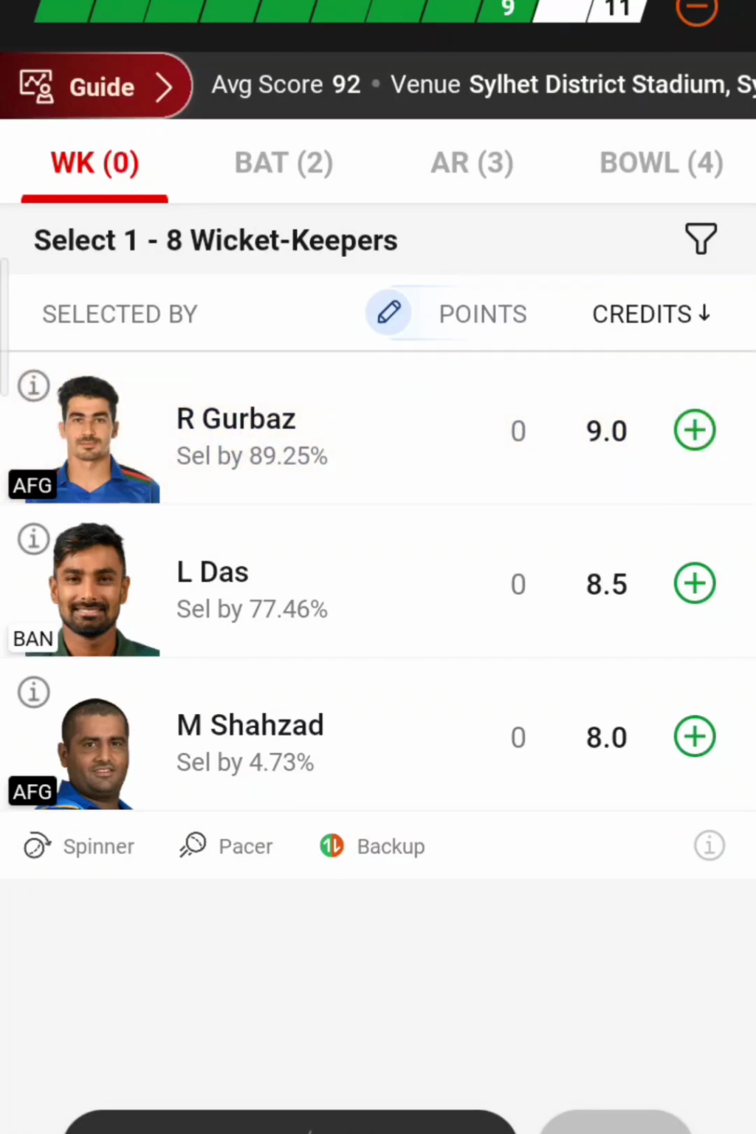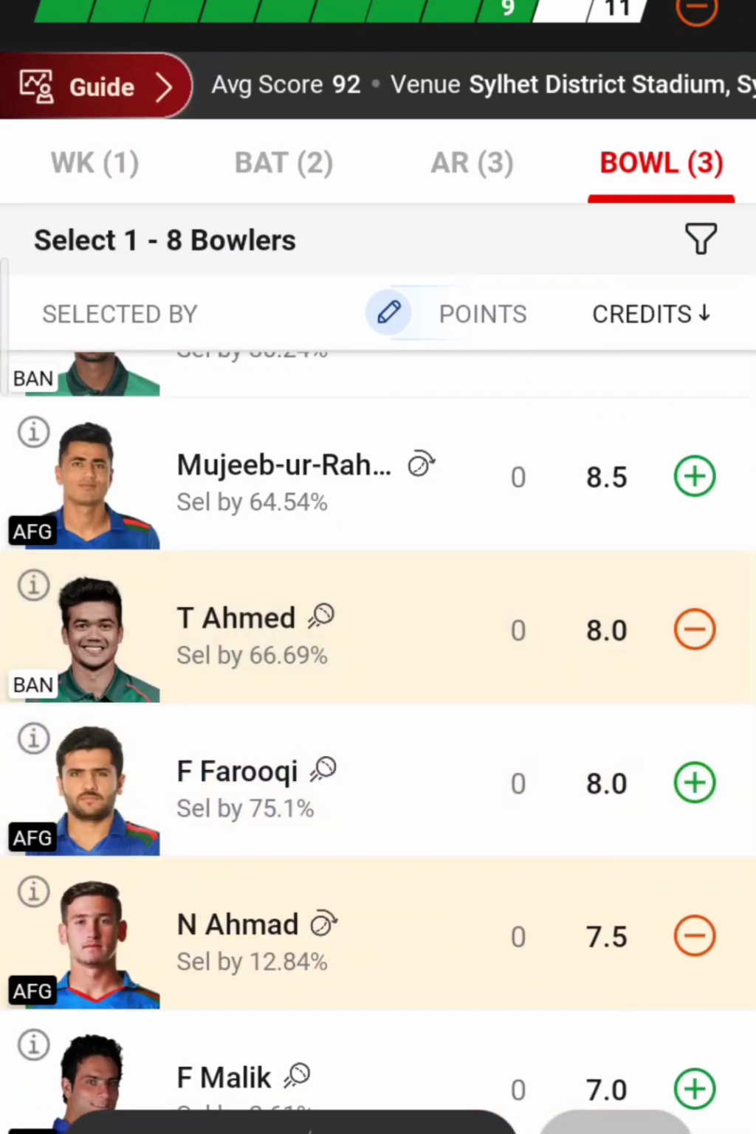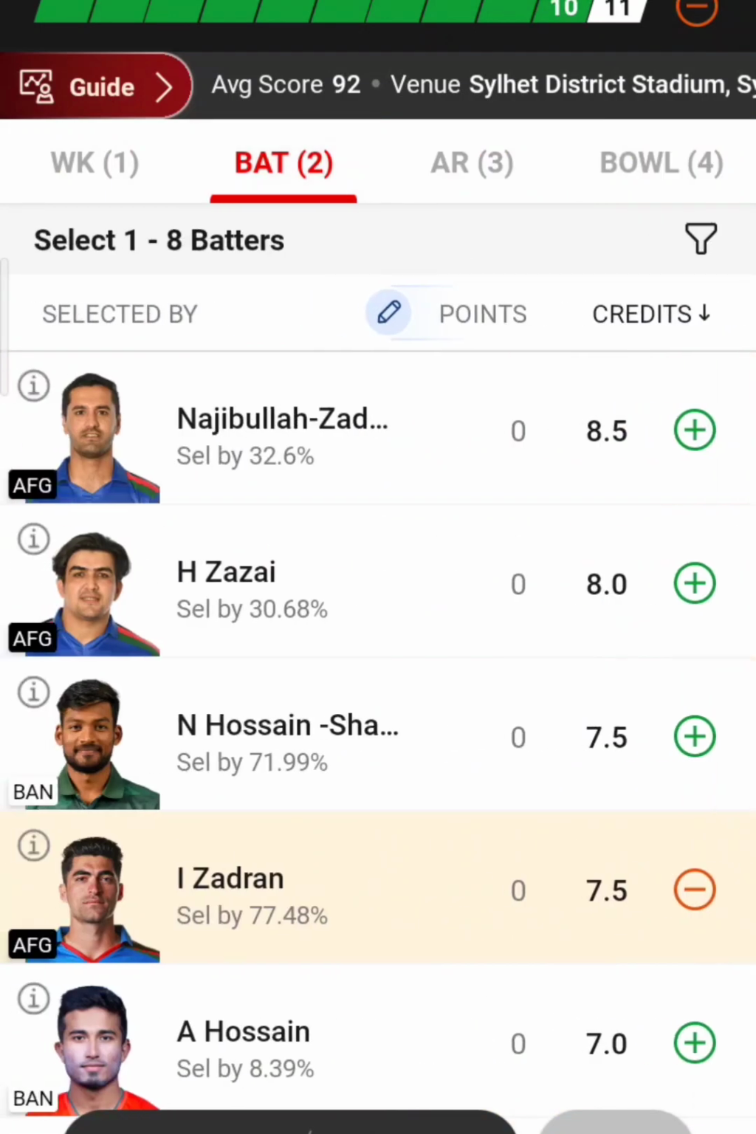Since this is the case when Afghanistan bowls first, Afghanistan chases, so Rahmanullah Gurbaz is very good for chasing. So I'm including Rahmanullah Gurbaz from my wicket-keeper section, hoping that Liton Das will lose his wicket to Fazal Haq Farooqi. Okay, coming to the batsman section.